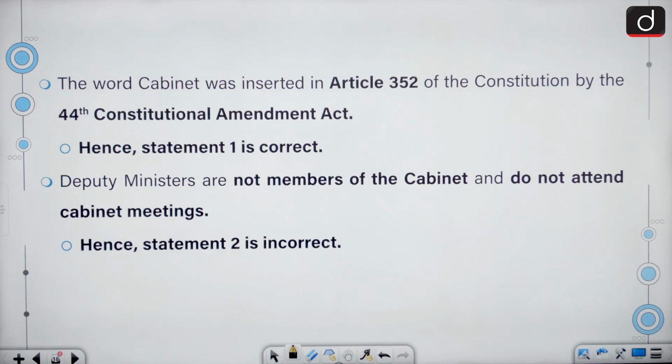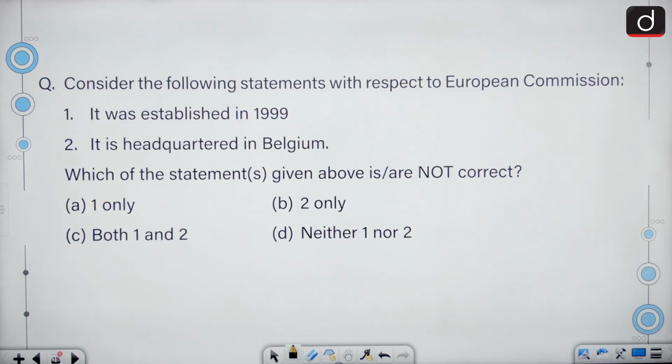Deputy ministers are not members of the cabinet and they do not attend cabinet meetings until and unless necessary. Consider the following statements with respect to European Commission. It was established in 1999, headquartered in Belgium. We have to select the not correct statement. Only the first is not correct. A is the correct answer then.